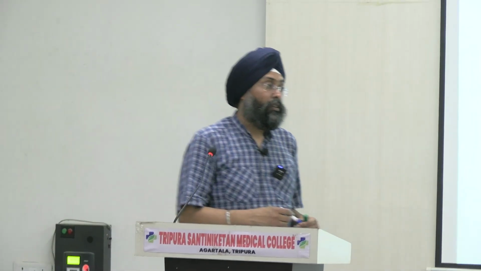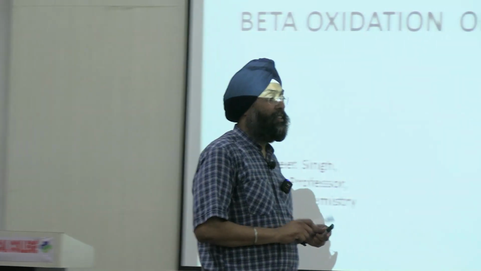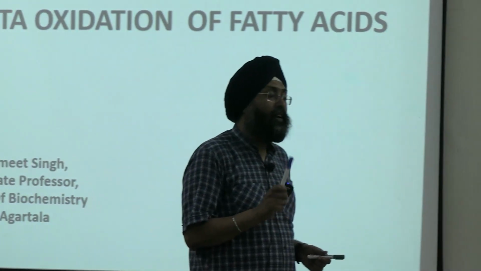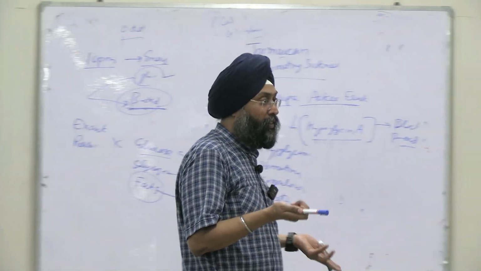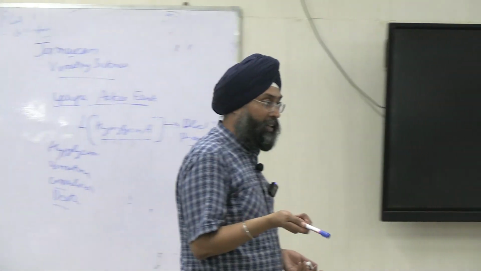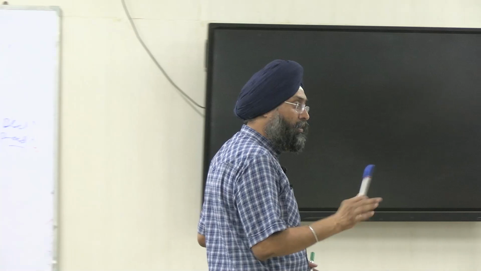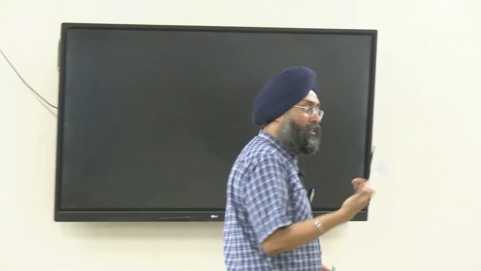Just to remind you, the first disorder was sudden infant death syndrome. Sudden means sudden death. The infant is on mother's feed. The mother is feeding the baby up to 10 or 11 p.m. After feeding, the baby will get energy from the milk.